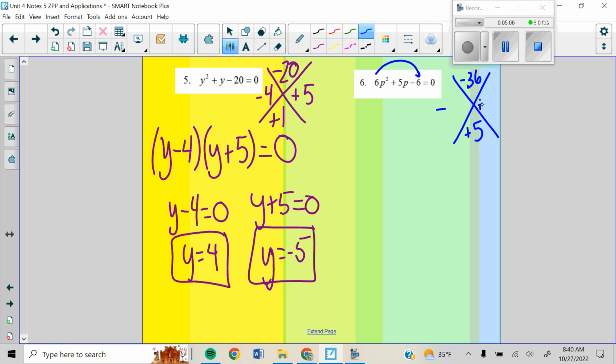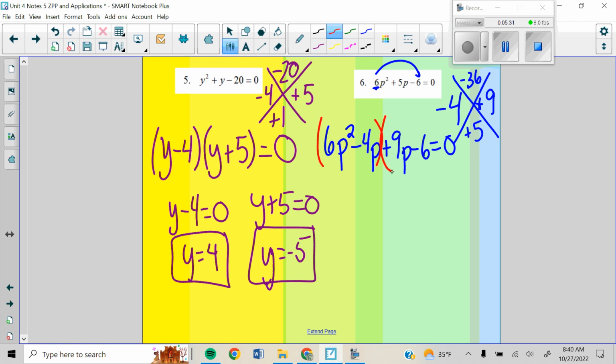And when it adds to a positive, it means that my bigger number is going to be positive. And so if you know your facts of 36, we have a 9 and a negative 4. All right, I do have to do this one out all by grouping because the leading coefficient is 6. So I'm going to put minus 4p plus 9p minus 6 equals 0.